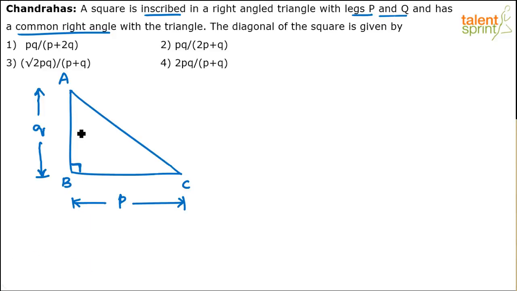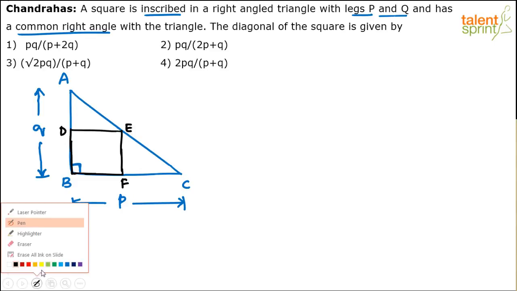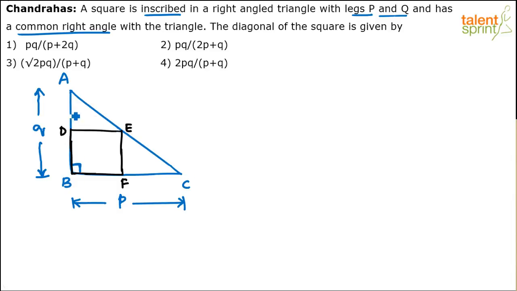Maybe I'll use this black color. So a square is inscribed in this. Let me give some labels. A, B, C we have already used. It's like D, E, F, right? Now try and understand the solution. So basically ABC is a right angle triangle, right angled at B. The legs are P and Q. So BC is one leg which is of length P, and AB is the other leg which is of length Q. Inside this we have put a square. Now what is this square? BDEF, right? BDEF is a square.